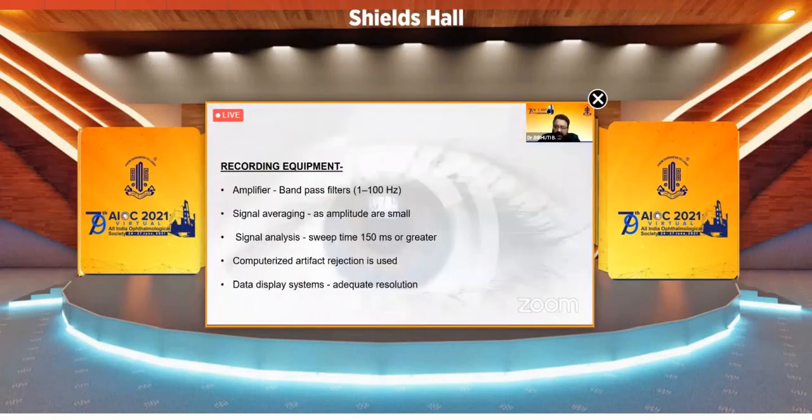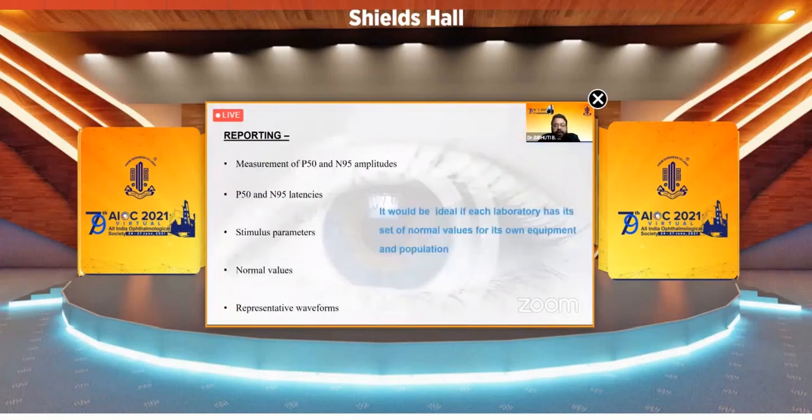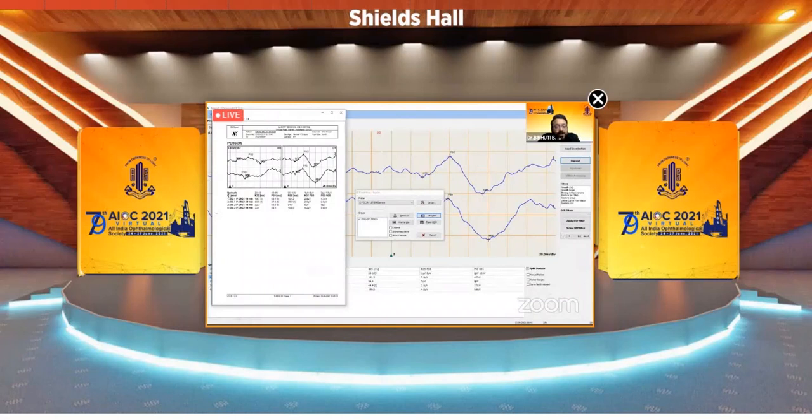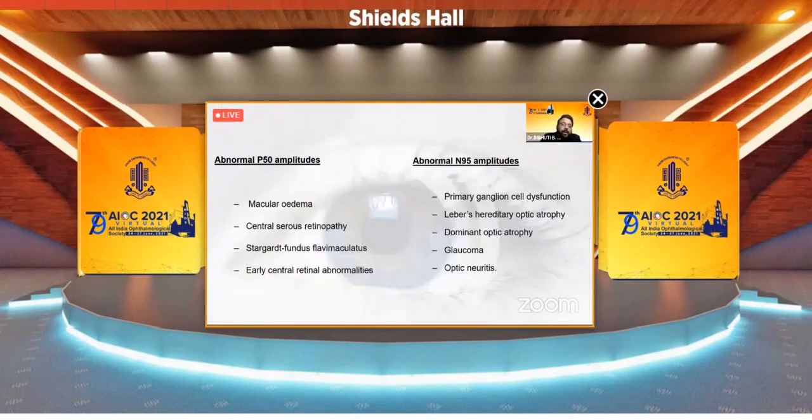Now, once they are checked, we order the printout, and the report has to have measurement of amplitudes and latency of the P50 and N95, the stimulus parameters, normal values, and representative waveforms. So this is the printout with the normative data and the patient data of various waveforms. To note, P50 amplitude is from the N35 trough to the P50 peak, and the N95 amplitude is from the P50 peak to the N95 trough.